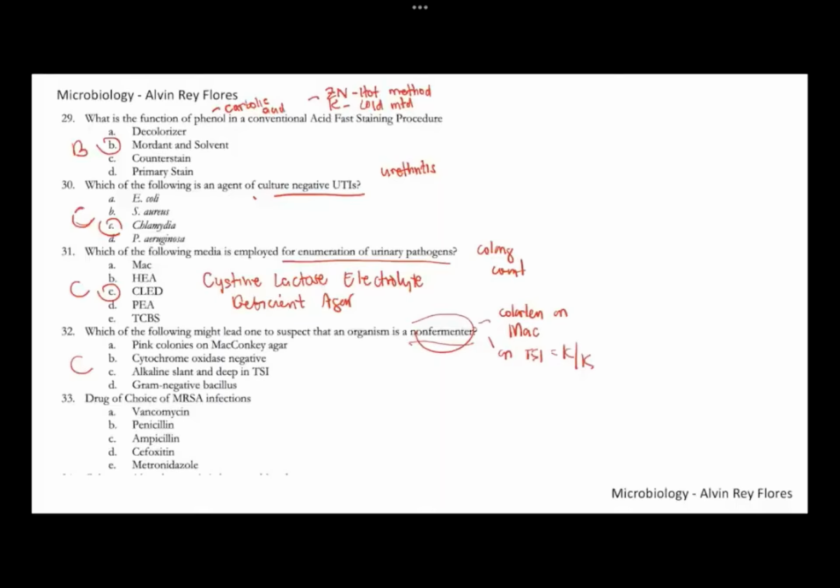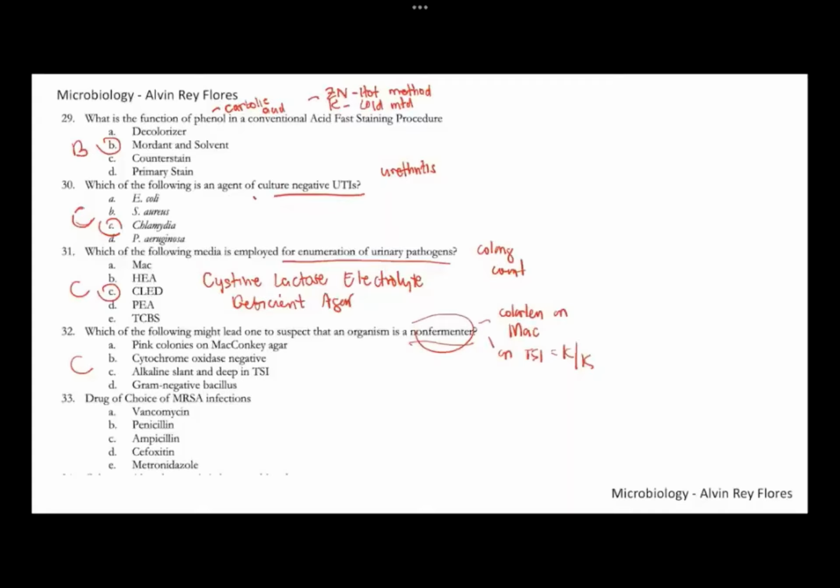Pink colonies on MacConkey would tell you that's a fermenter. Usually non-fermenters are oxidase positive, not negative. So the best answer here, if it's a non-fermenter, you check the result of the fermentation of sugars on TSI. If it's a red over red or alkaline slant over alkaline butt, that's most likely a non-fermenter. Number 32, letter C.